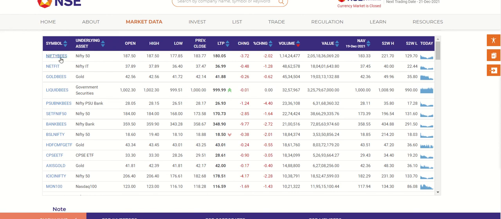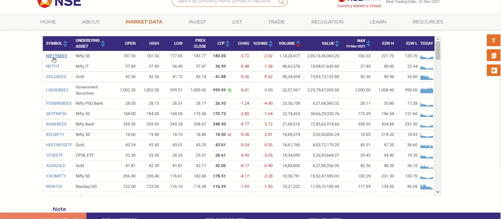The first one is Nifty BeES, based on Nifty 50. And another, Nifty Bank: Bank BeES is the highest. If you are particularly interested in Nifty PSU Bank, you can go for PSU Bank BeES also. But generally Bank Nifty means this one, and only for PSU means this one. Bank Nifty includes more weightage for private banks also, so it is better to go for Nifty Bank whenever a healthy correction is going on. You can go through this list and select the one which is suitable as per your requirement, need and taste.